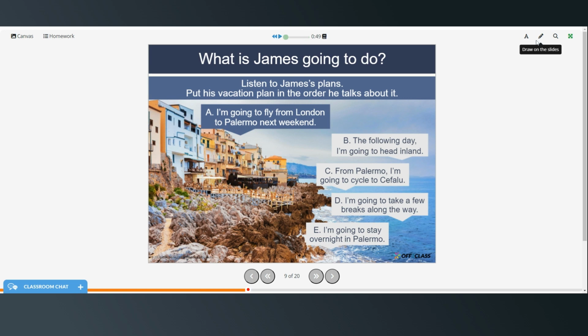All right, so number one was A. Number two is E. He's going to stay overnight in Palermo. Number three is C. From Palermo, I'm going to cycle to Cefalù. Number four is B. The following day, I'm going to head inland. And number five is D. I'm going to take a few breaks along the way.